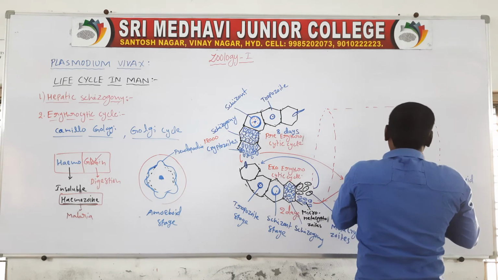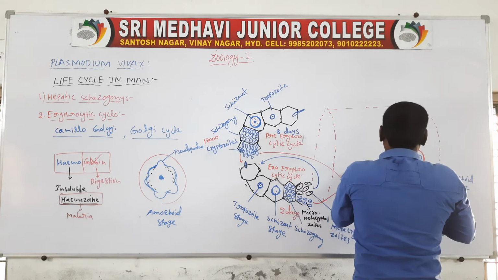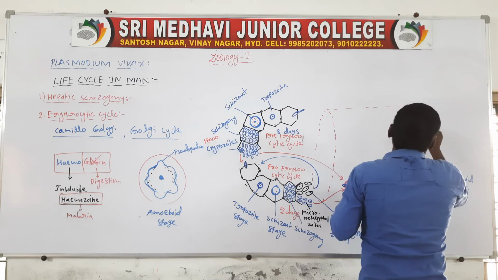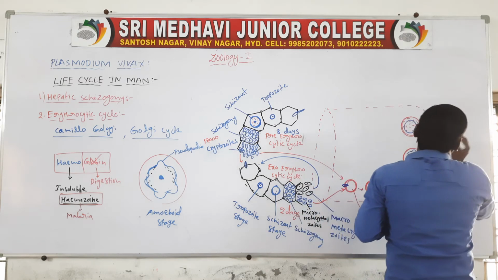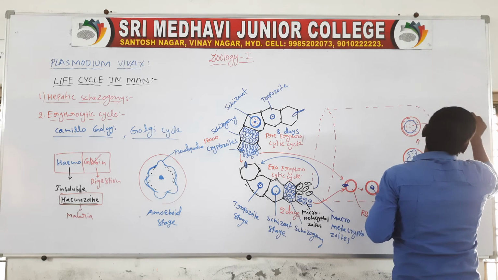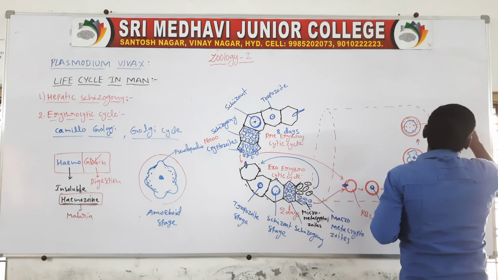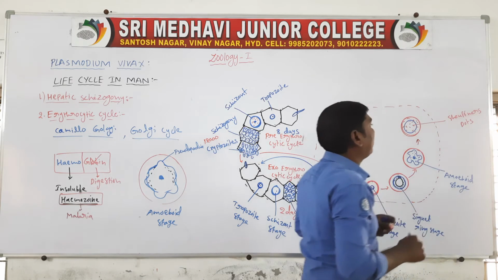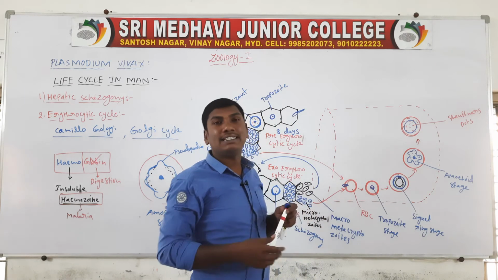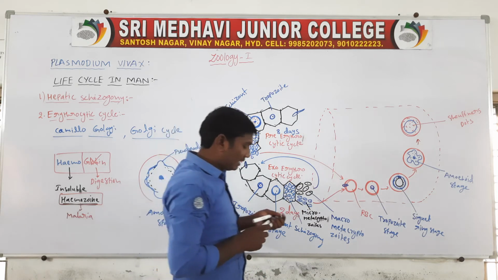In the RBC, they contain red color dots. These dots are called Schüffner's dots. Schüffner's dots are named after the scientist who identified them. Next step, the nucleus.